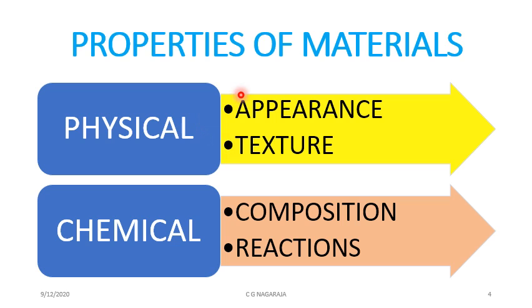Now here, properties of matter can be studied on two levels: the physical level and the chemical level. Physical level includes its appearance, how it looks, what color it has, etc. And the texture indicates when you touch it whether you find it smooth, hard, very slippery or not slippery.